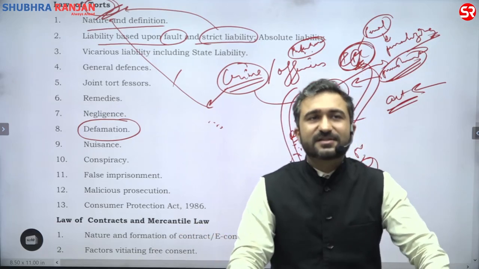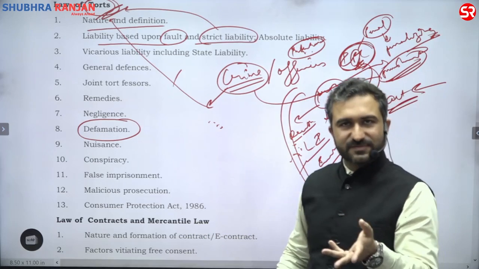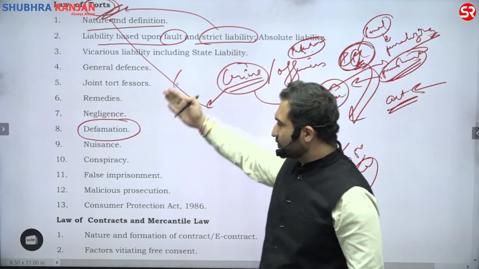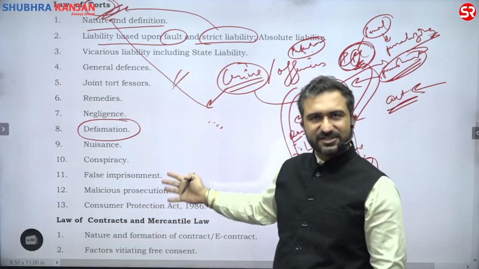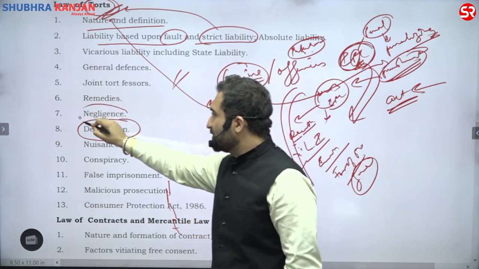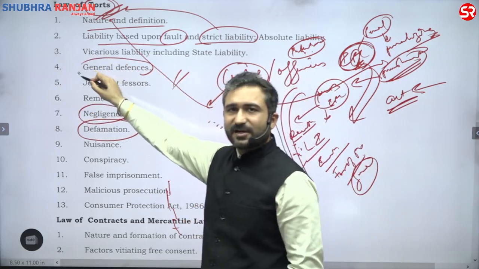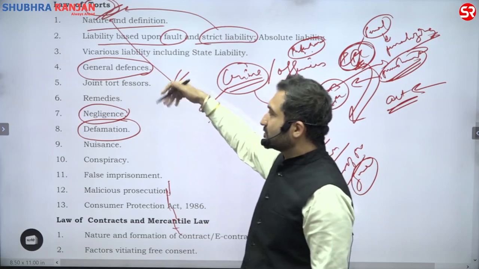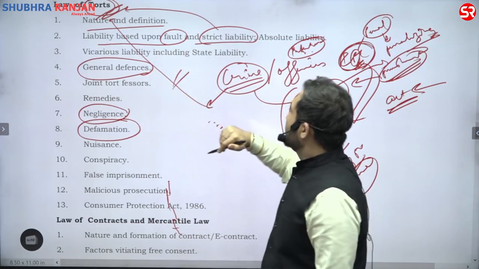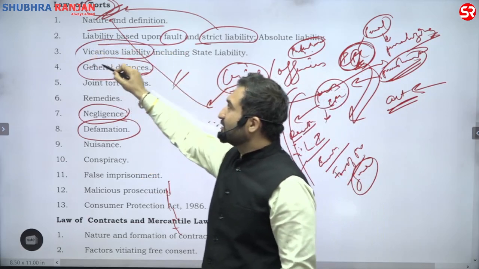How it works, what is defamation, how actually this particular concept behaves. This is what we are going to skim through, or this is what in brief, in gist, we will read in the entire subject. Defamation, a very important aspect of negligence. Then what are the defenses that you get while you bring a suit of tort, suit of these torts in this particular subject? What do you mean by vicarious liability?